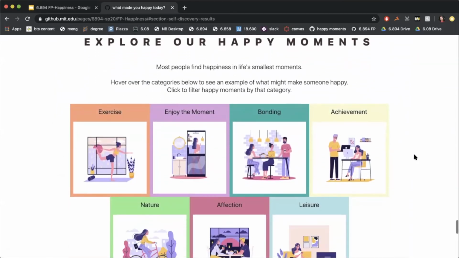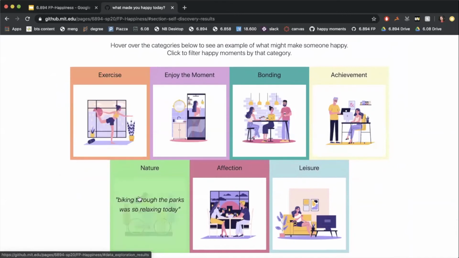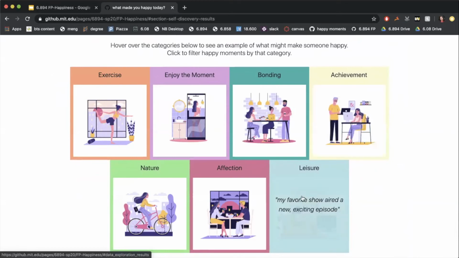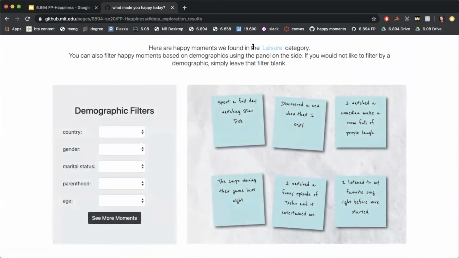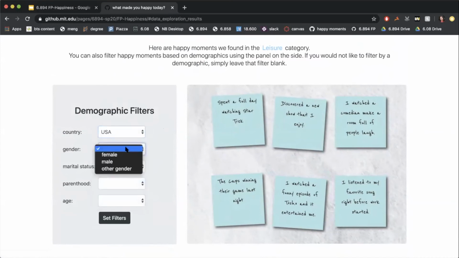We then allow the user to explore happy moments from our dataset on their own. So they can hover over all of these categories to see an example that corresponds to those categories. By clicking on it, they can filter by that category and see happy moments. They can also filter here by demographics to get a more specific happy moment filtering for that category.